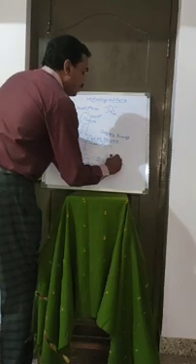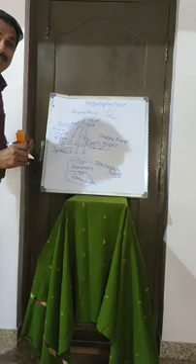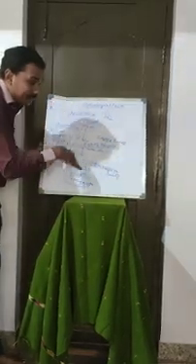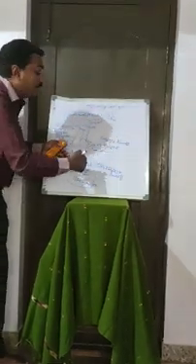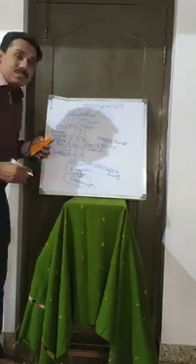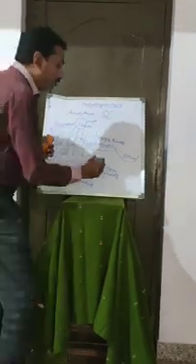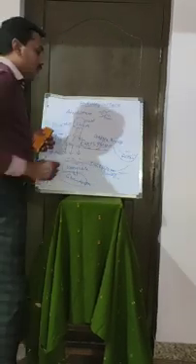This is called subsurface runoff. Subsurface runoff means there is a channel beneath the earth surface, and the excess water which is infiltrated goes down towards the water table. When the water table gets enriched and filled, automatically the water will be subsurface runoff. Ultimately, where is the destination? There is an ocean. All subsurface runoff will reach the ocean.